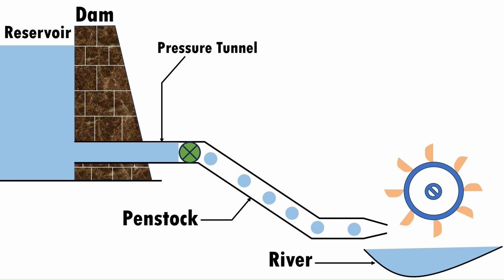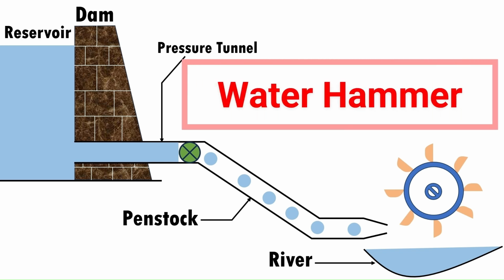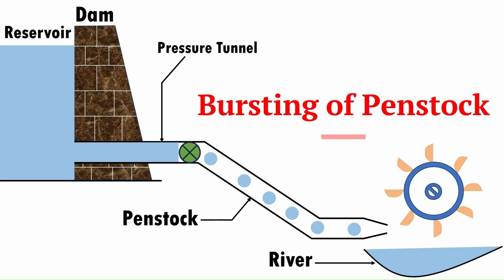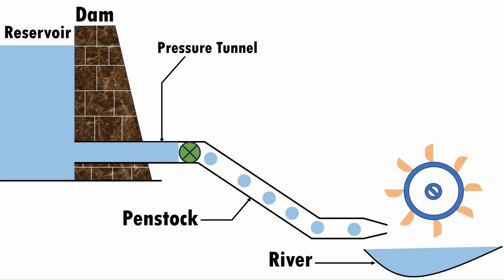Due to the sudden closure of the valve, there can be a possibility of increase in pressure in the penstock, which is known as water hammer. Due to water hammer, there can be a possibility of bursting of the penstock. To avoid these conditions, a surge tank is built which absorbs the pressure of the penstock and prevents the water hammer. At the time of decrease in load demand, the surge tank collects water from the penstock, which results in a rise in water level in the surge tank.